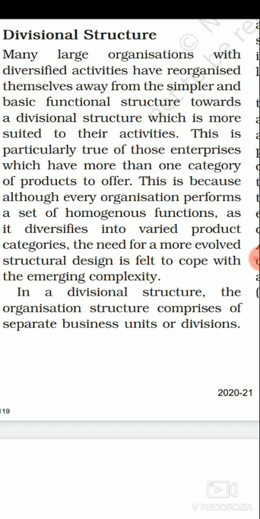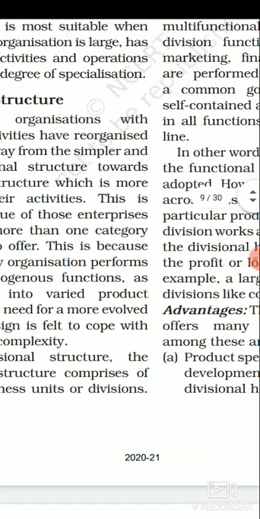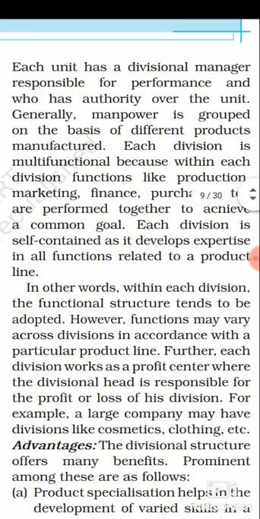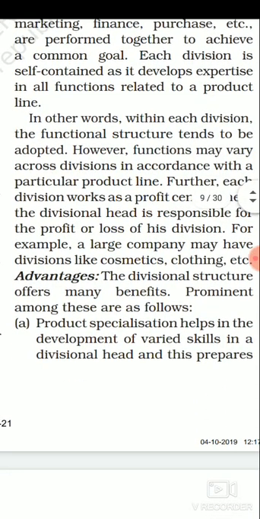So they have made three divisions: one cosmetic, second footwear, third skincare. Then inside each division they will allocate a functional structure, dividing each division on the basis of similar nature of job in a functional manner, right? So each division is following the functional structure.